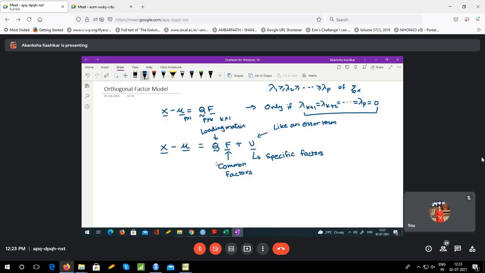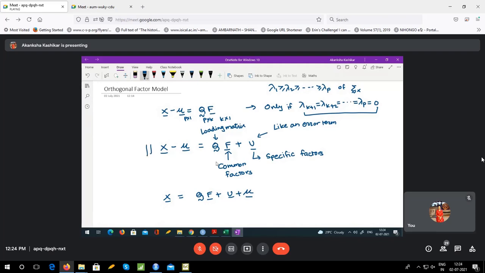Okay, Q would be called a loading matrix. X is your original observed variables, and mu is the mean of the observed variables. So I can also write this same thing as X equals QF plus U plus mu. Basically, both are the same thing. I've just shifted mu. So this is known as the orthogonal factor model.